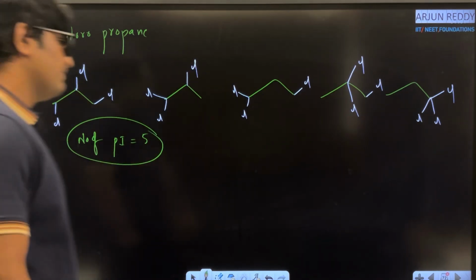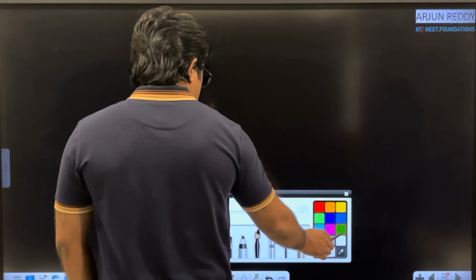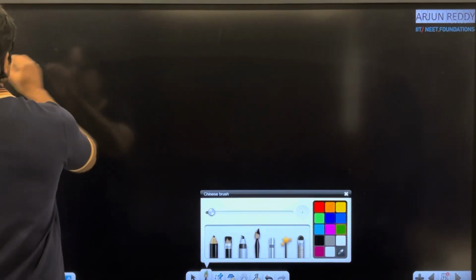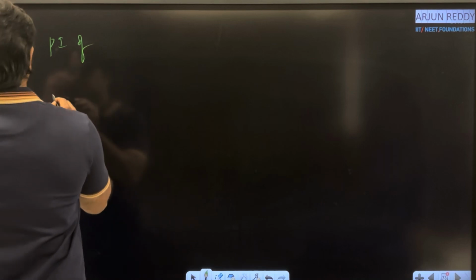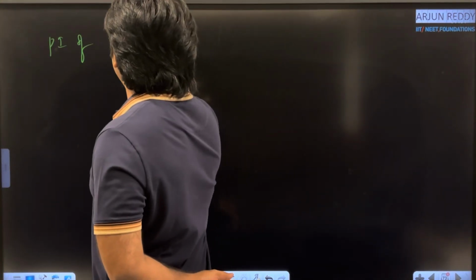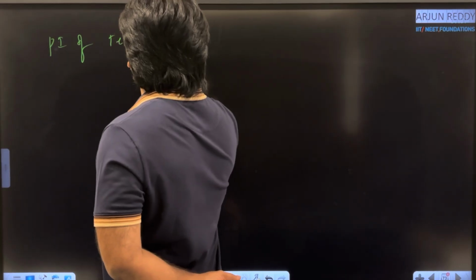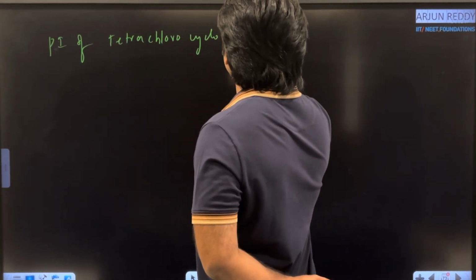Clear? One more question: possible positional isomers of tetrachlorocyclobutane.